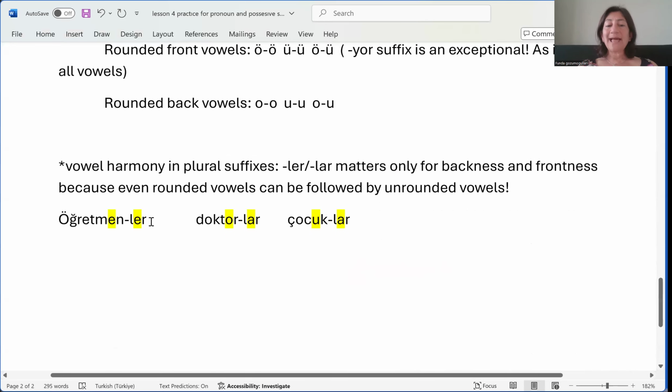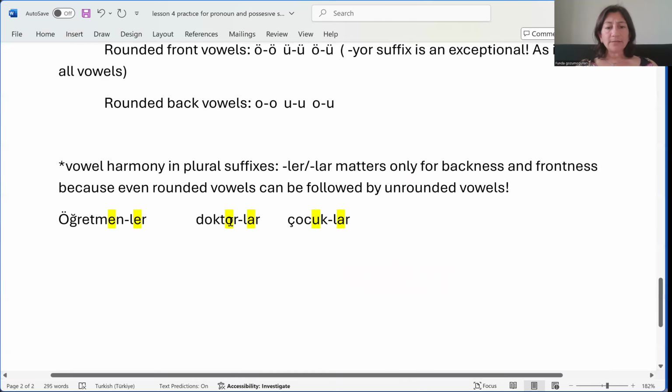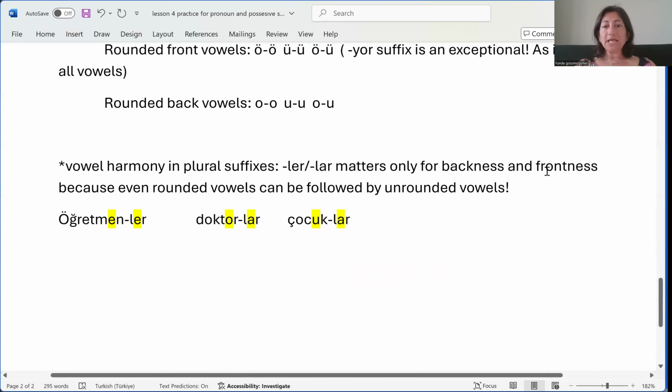And plural, ler, lar is the plural suffix. Again, we have only two versions, which is ler and lar. We have no four versions. That's why you can ask, hey, teacher, here, o is rounded, but a is not rounded. So we can't use ü here. We have to, because there are only two versions. If it's about vowel harmony and plural suffixes, it is a little bit different because it only matters for backness and frontness, not roundness.